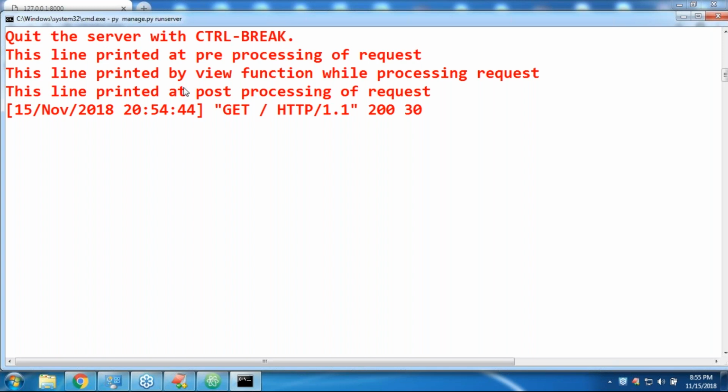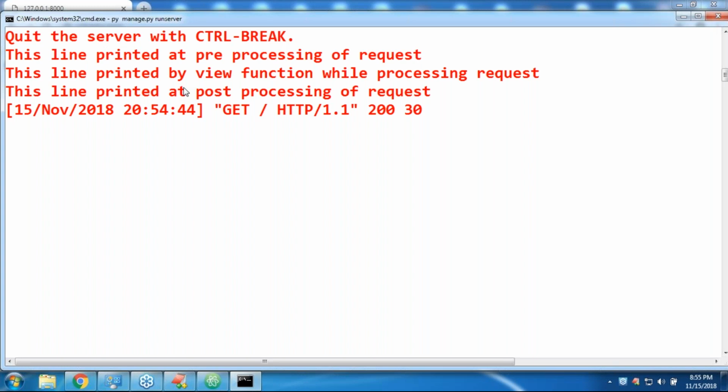What is the job of middleware? How to write middleware? And do you know how to configure middleware in settings.py? This terminology is very clear for everyone, right? So now let me go for one small another example.